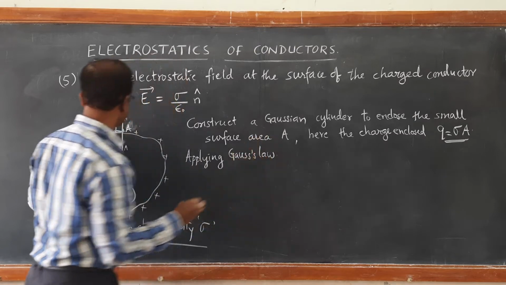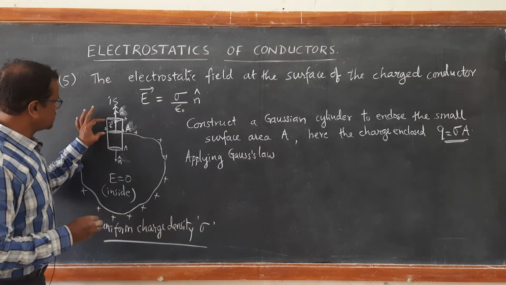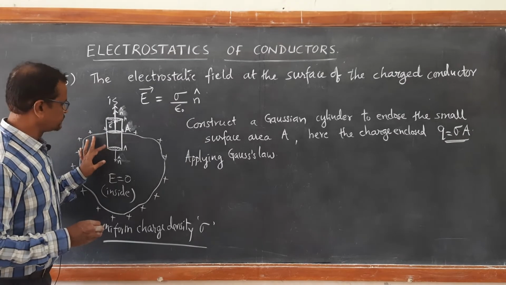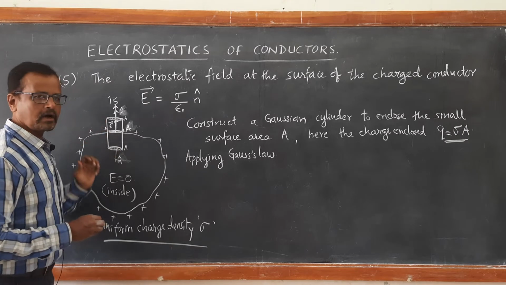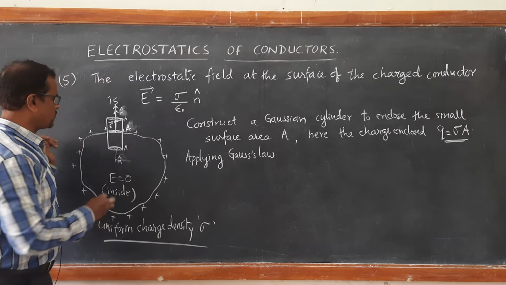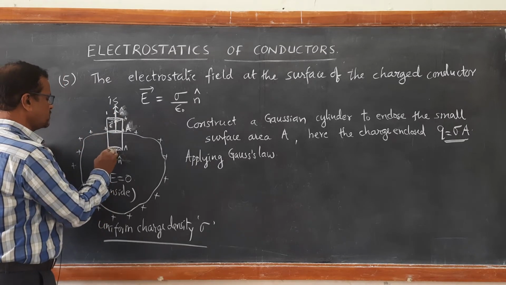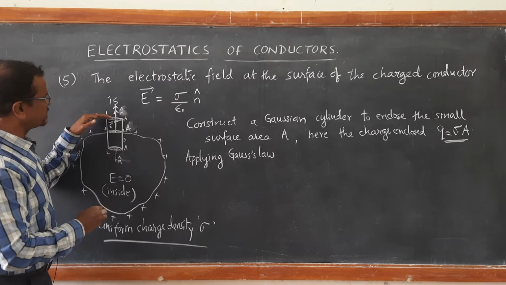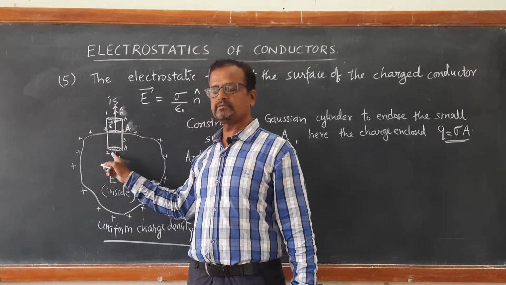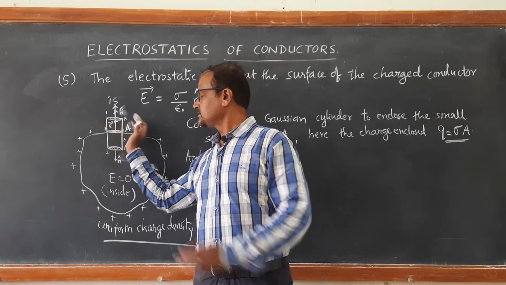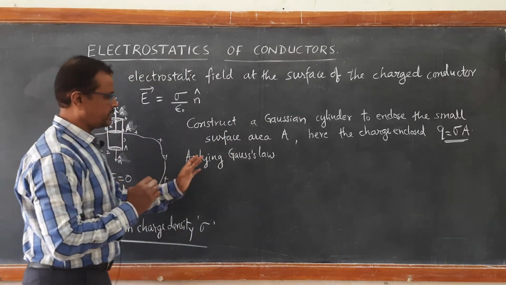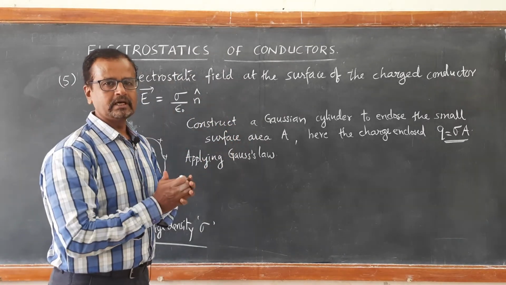See here, this cylinder is constructed such that it is passing outwards as well as inwards. It is present inside as well as outside the surface, so that we can apply Gauss law for these surfaces, number 1, number 2, number 3. Number 1 is the upper circular surface, number 2 is the lower circular surface, and number 3 is the surrounding cylindrical surface, so that we can apply Gauss law for these enclosing surfaces.